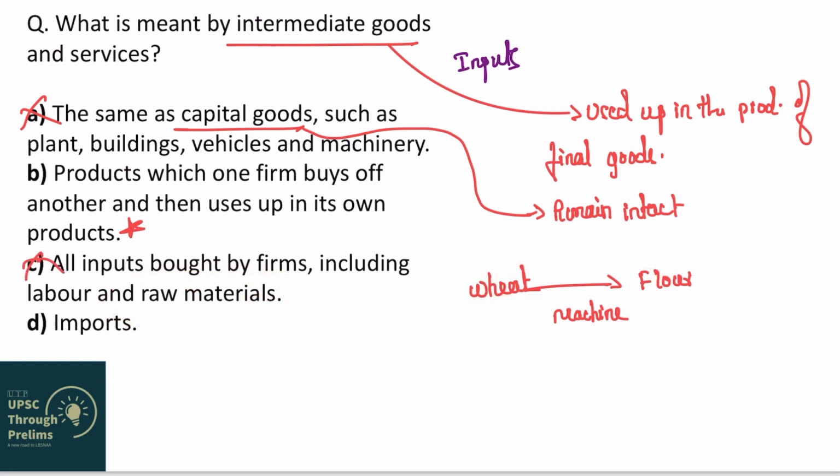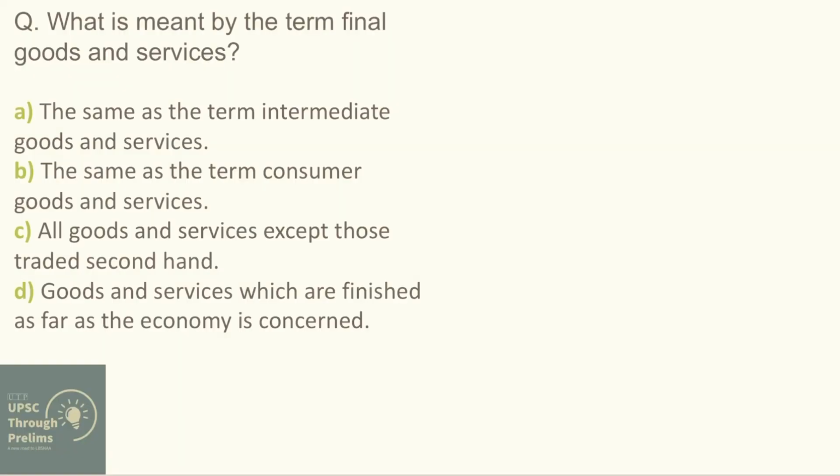Let's see the fourth option. Imports. See, imports means it can be wheat as well as machine. So you cannot say both wheat and machine are intermediate goods, right? So not all imports are intermediate goods. Some imports could be intermediate goods, but some imports could be machines. So D is incorrect. So the correct option is B. Let us solve the next question.